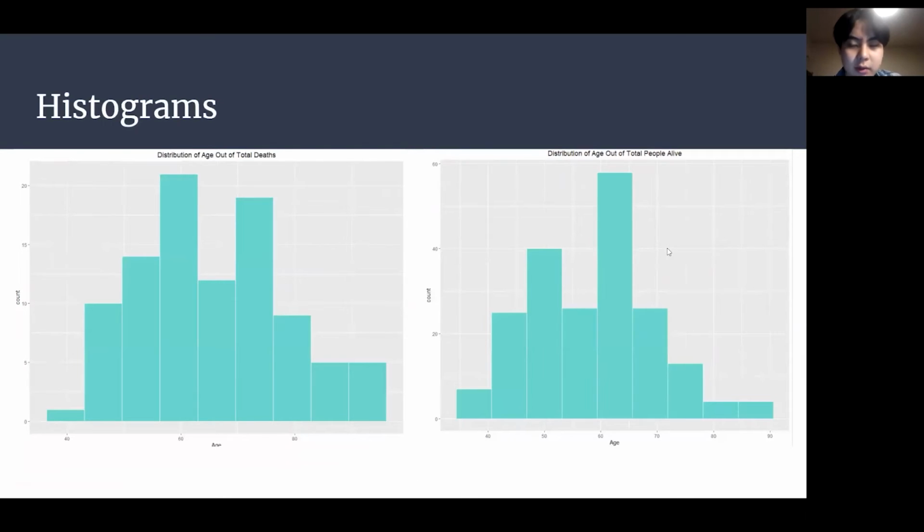And moving on to our histograms. Similar to our bar graphs, we decided to separate our histograms into those who are alive and those who are dead. This way we can more accurately depict the distribution of ages and draw more accurate conclusions based on them. And based on these histograms, we can actually see that the 60 age group here has more fatalities than any other age group.